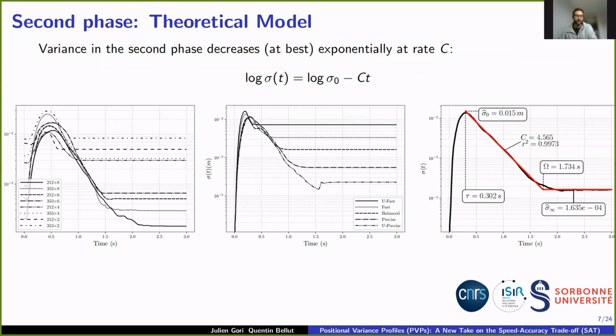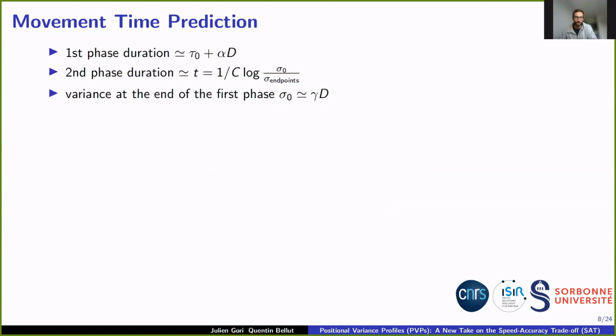On the left panel, there are 8 variance profiles that correspond to a time minimization task for various values of d and w. On the middle panel, there are 5 variance profiles obtained during a dual minimization task for various strategies, from extreme emphasis on speed to extreme emphasis on accuracy. In both panels, the first phase is very short and has an almost constant duration. Then the second phase starts, and to reach a smaller width or accuracy constraint, you have to remain longer in the second phase, which results in this plateauing that is obvious, especially in the middle plot. The right panel shows how we estimate the slope of the second phase by fitting a spline model.